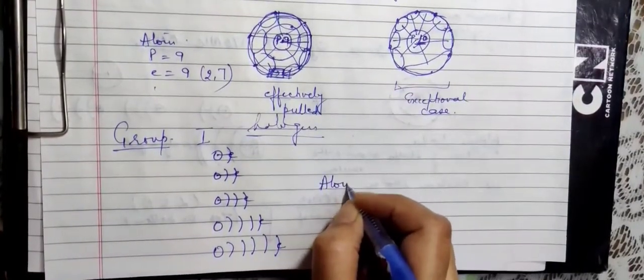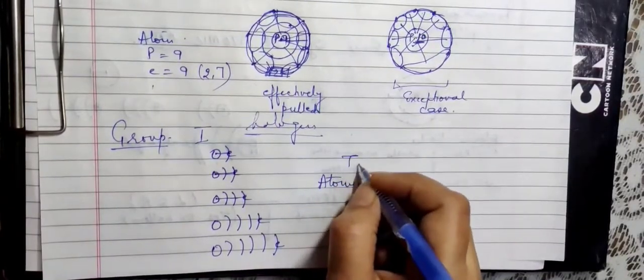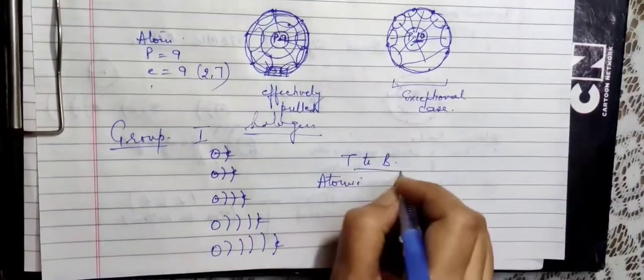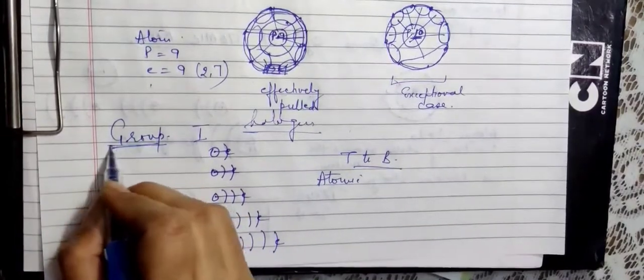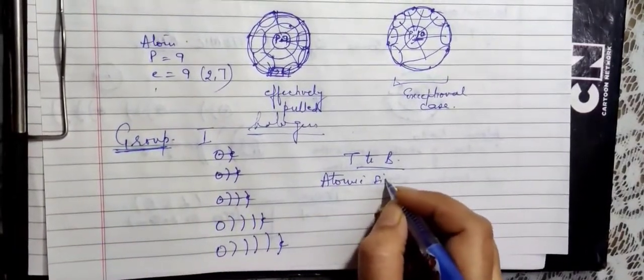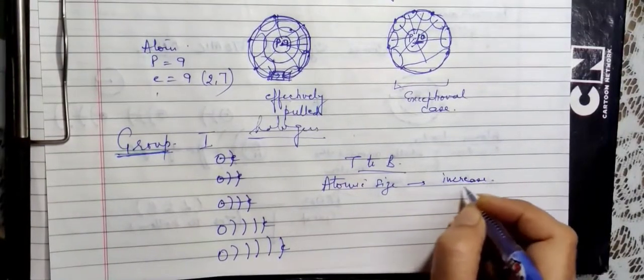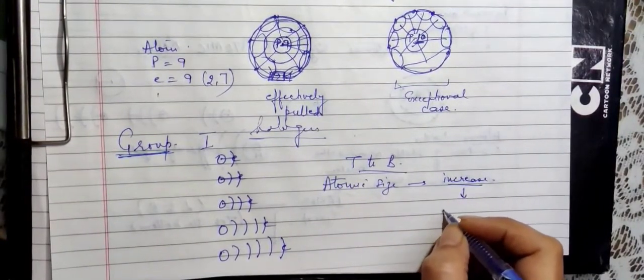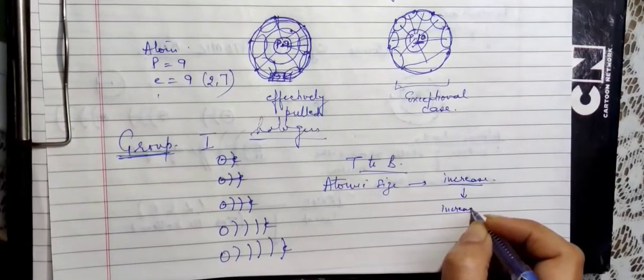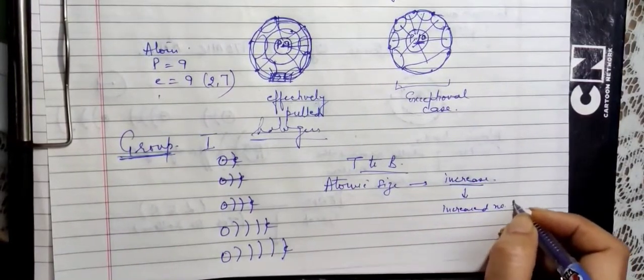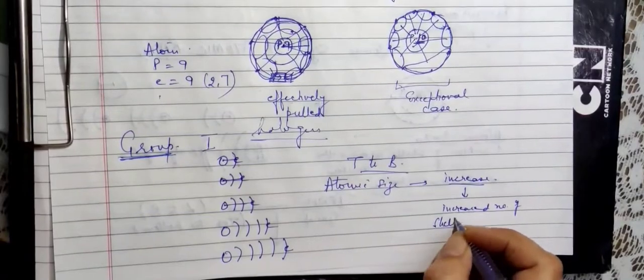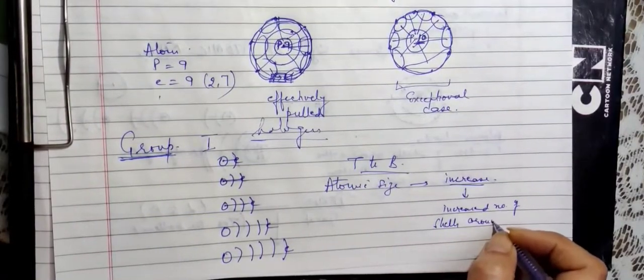So moving from top to bottom in a group, the atomic size keeps on increasing. And what is the cause of the increase? Because of the increased number of shells around the nucleus.